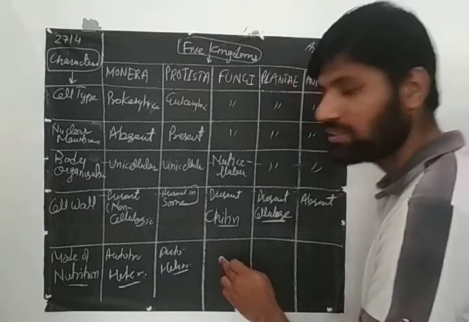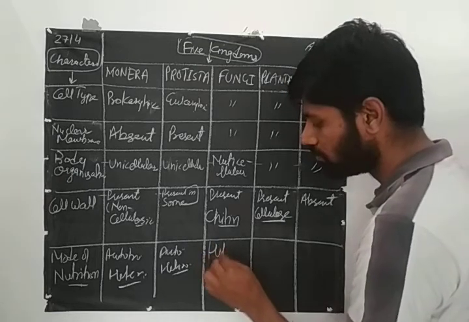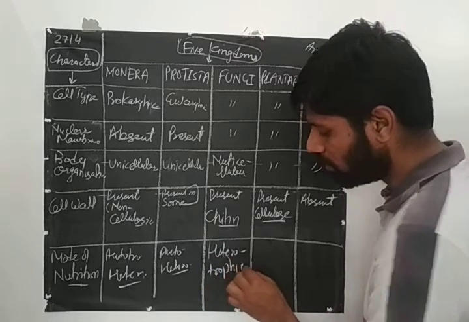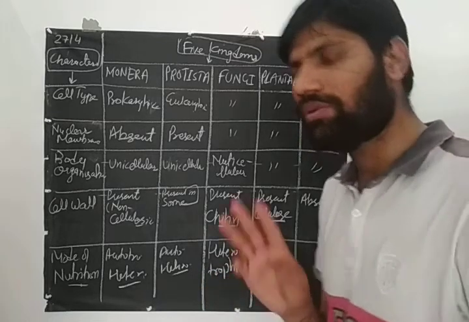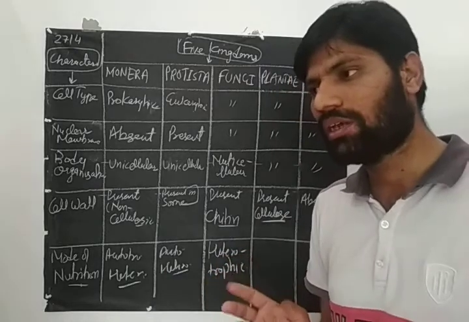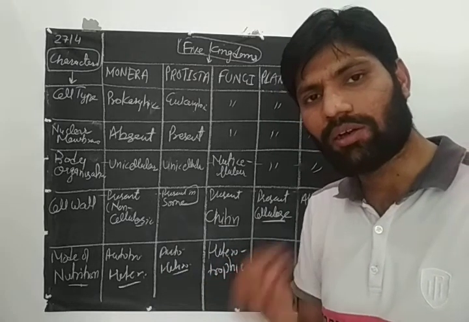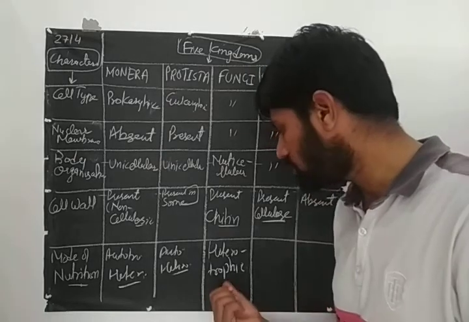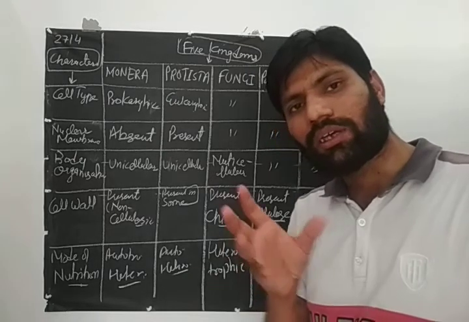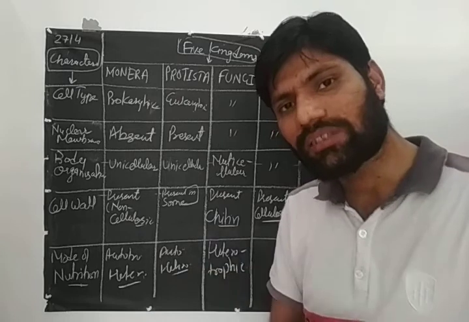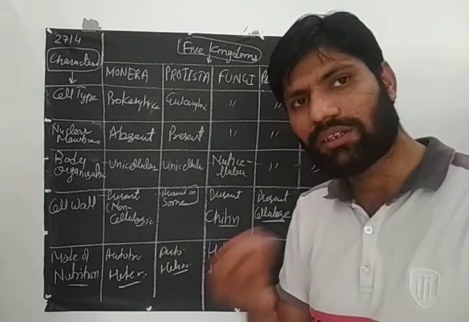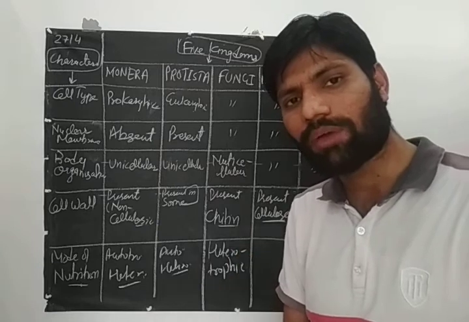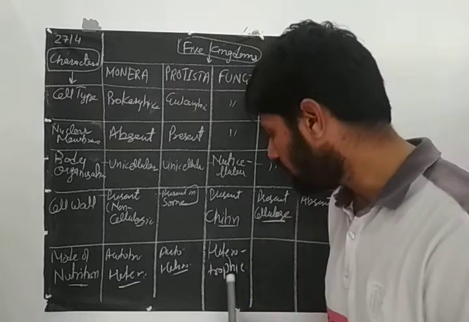Then fungi, they are purely heterotrophic. If you remember, there are three major types of heterotrophic mode of nutrition: saprophytic, parasitic, and holozoic. In class 10 we studied these different types. Parasitic, as we saw in Cuscuta, saprophytic, as we saw in fungi like bread mold and mushroom, and holozoic in case of amoeba and human beings.